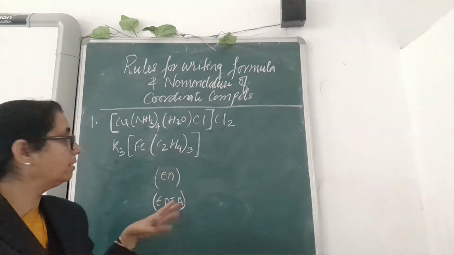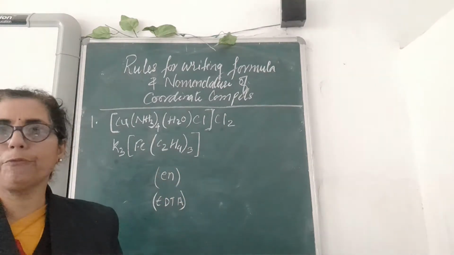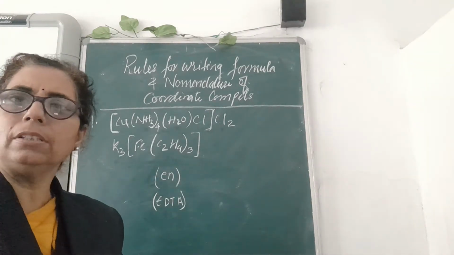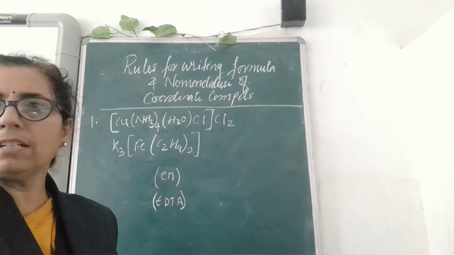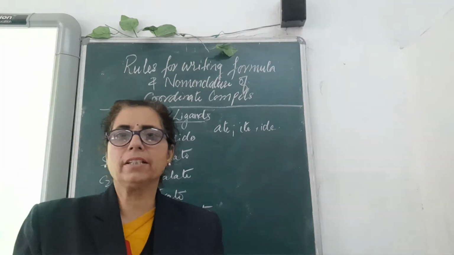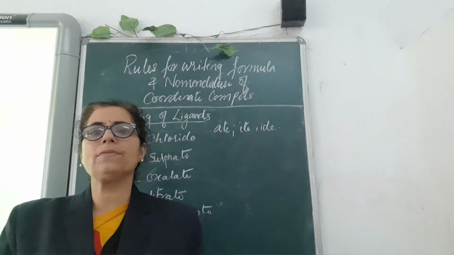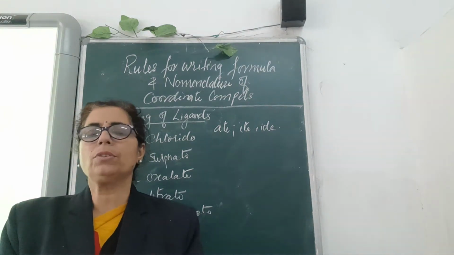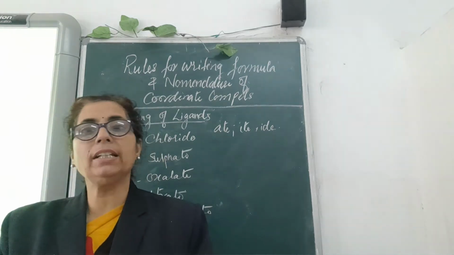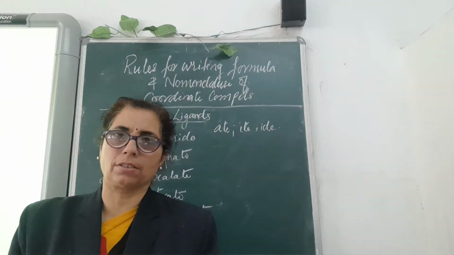And while naming them, you have to name these complex ligands first. We will discuss some examples of how to write down the formula as well as the name. Yes, children, before going to the actual formula, one thing I want to tell you is that there are some rules related to the naming of the ligands attached to it.